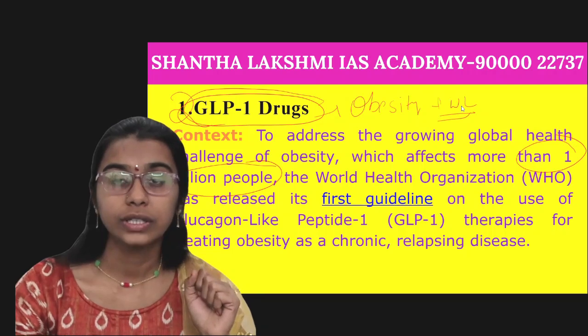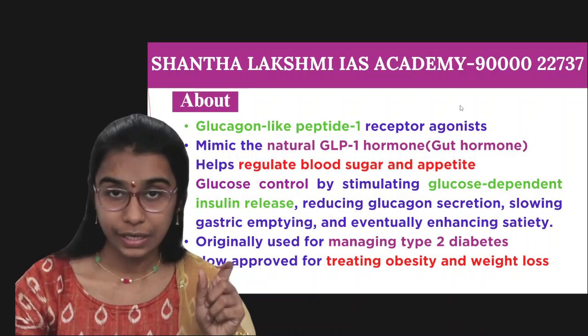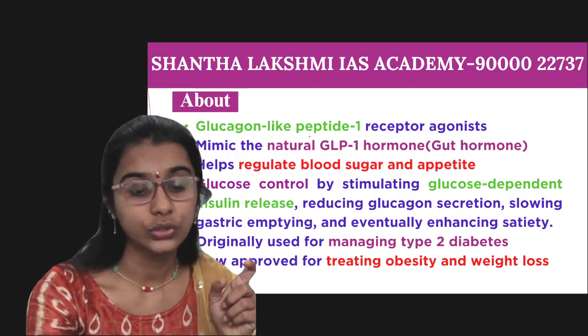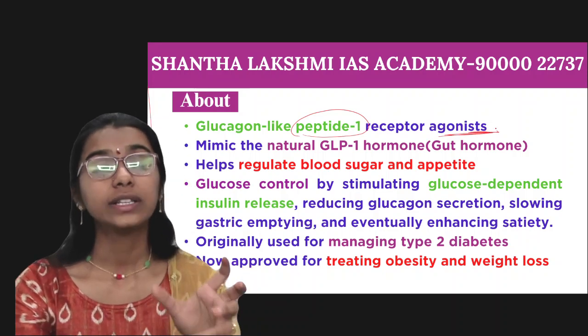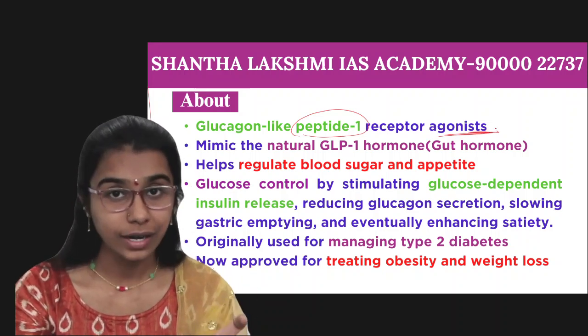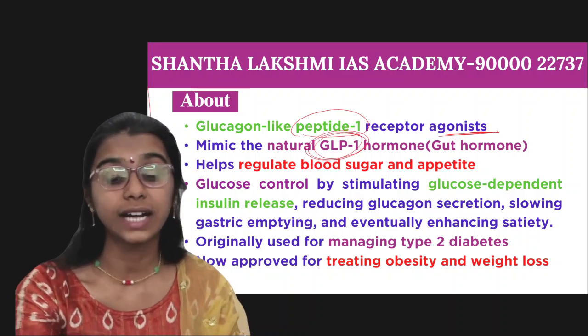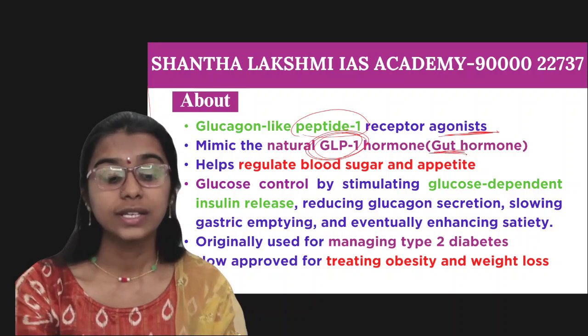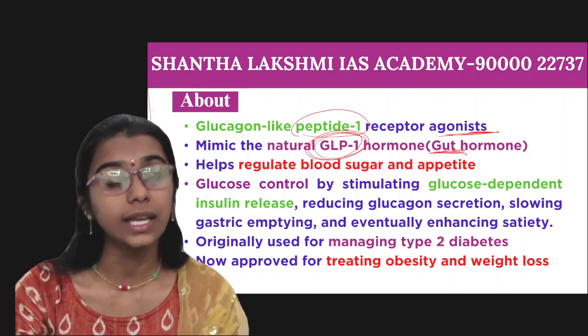So we'll see what these GLP-1 drugs are. GLP-1 stands for glucagon-like peptide-1 receptor agonist. These drugs mimic the natural GLP-1 hormone, which is a gut hormone present in every human's gut. This gut hormone regulates blood sugar and appetite in the body.